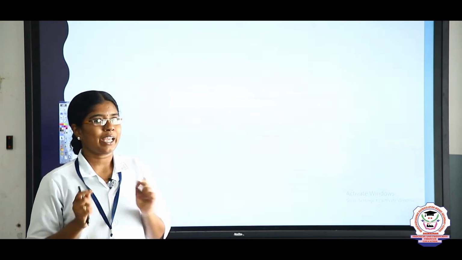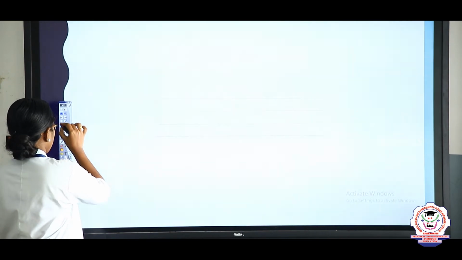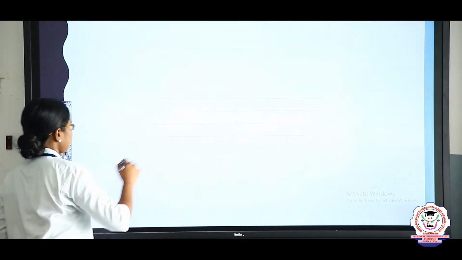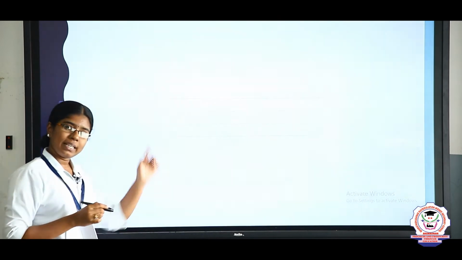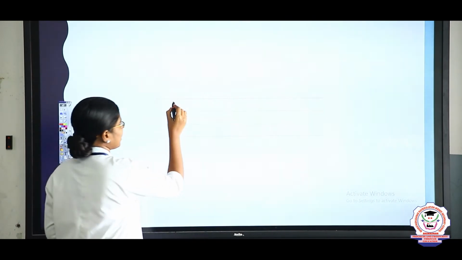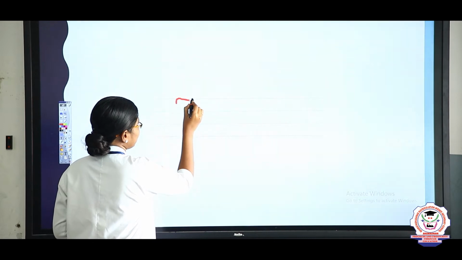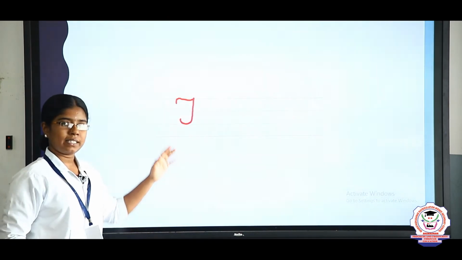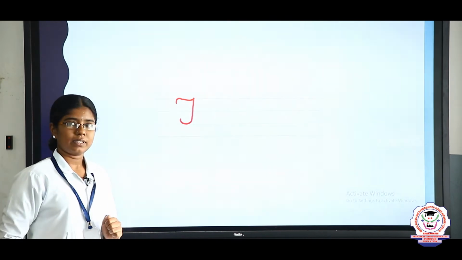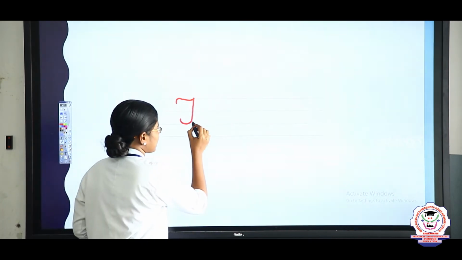Take your pencil, everyone. Get ready, all of you. Listen. Keep your pencil on the top red line. Okay? T. First capital T, that should be in the top 3 lines. Next, E.